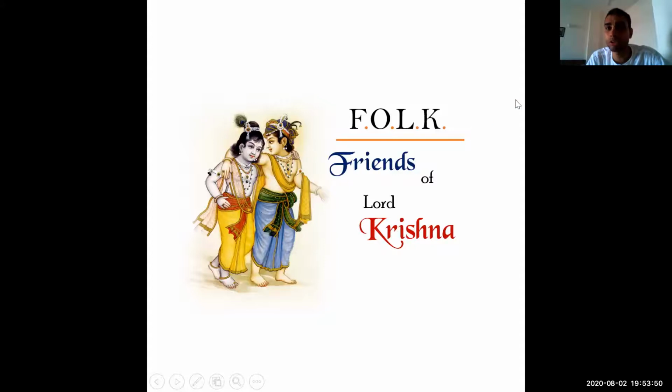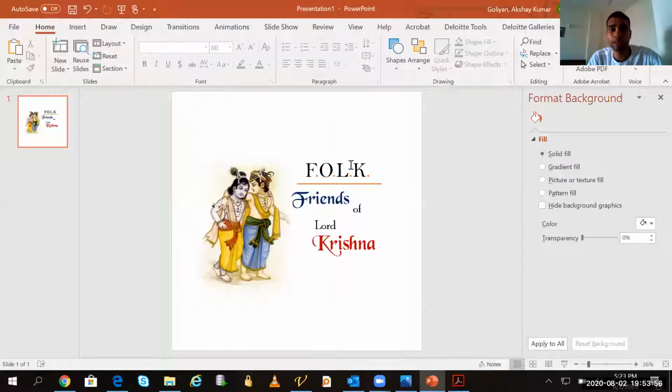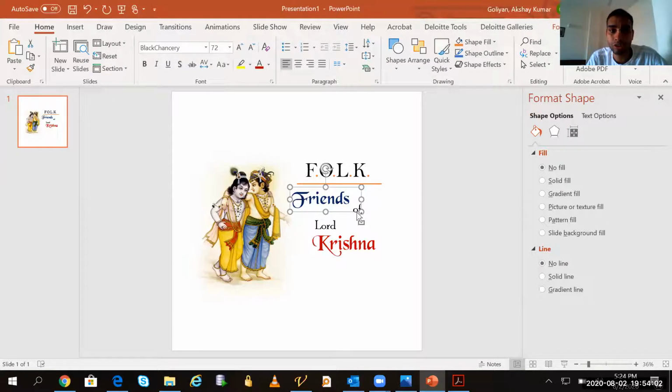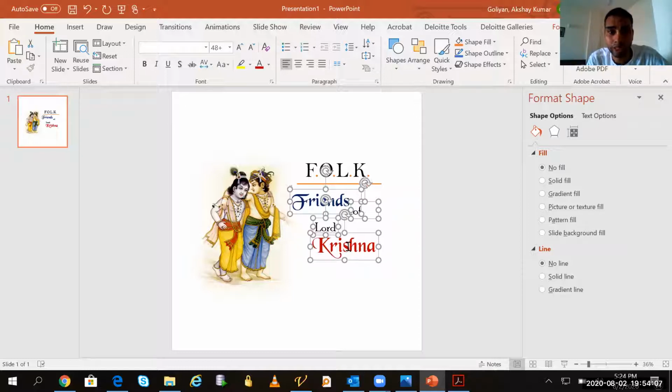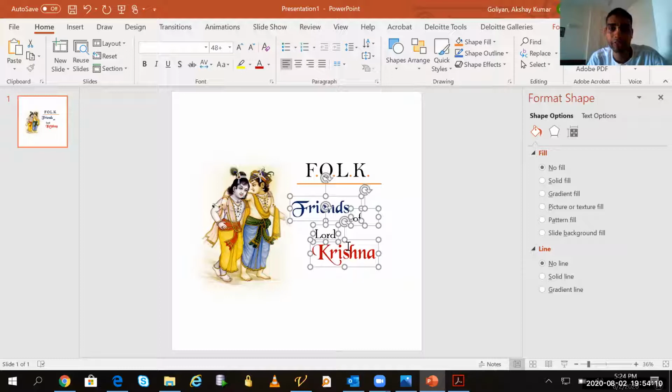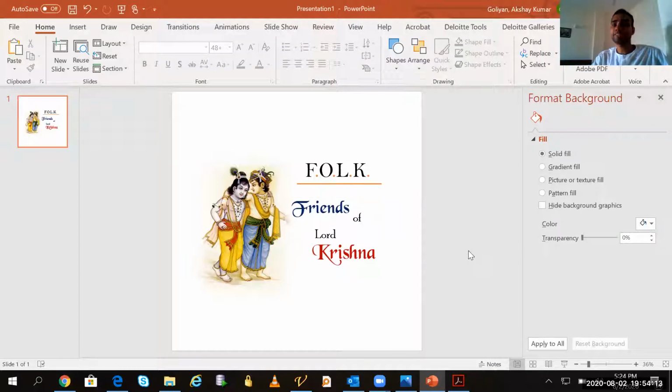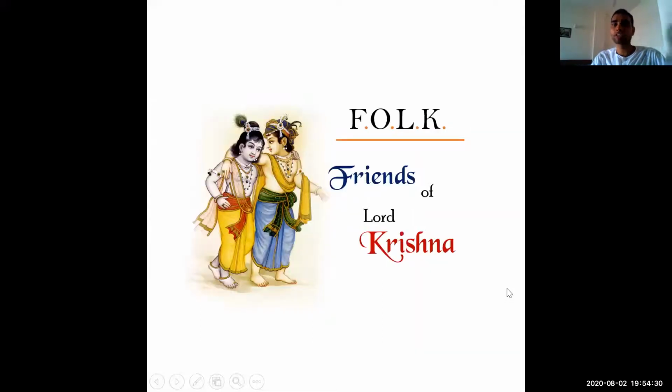So even this is looking good, but I will show you one more thing, Prabhuji, how to make it even more beautiful. First of all, we will try to separate our Friends of Lord Krishna. I will make it a little down, then FOLK, so that it appears a little different. Let's say we will keep it here only with blue color as Friends. Yes, Prabhuji. So now it is like this. I hope it looks good, Prabhuji. FOLK, Friends of Lord Krishna.